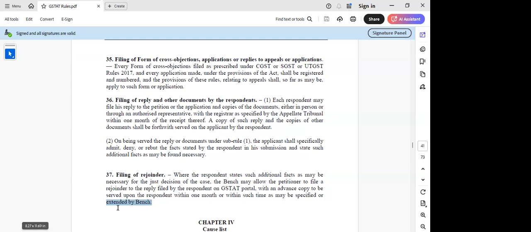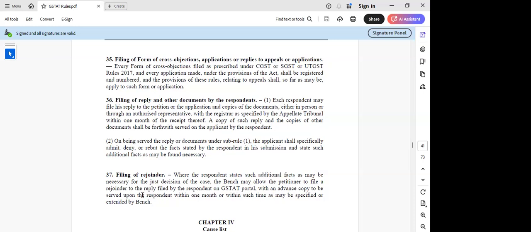So again, that power has been given to the bench to extend that time limit also. But if you see, sir, whatever I'm able to see, that condonation was extended by 3 months. Earlier there was no time limit, sir. I think last year they made an amendment for condonation of an extended 3 months. So I think that is something which they have given.